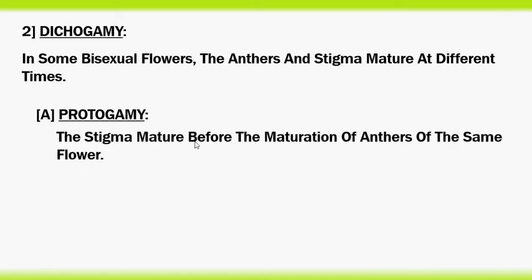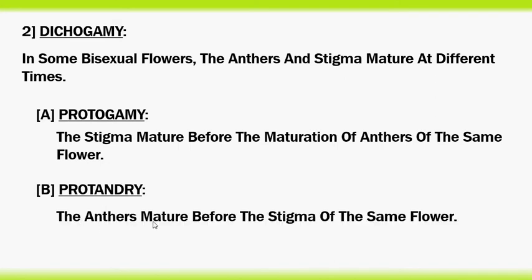The stigma matures before the maturation of anthers of the same flower. So stigma maturing earlier than anthers of the same flower is called protogamy. Protandry. The anthers mature before the stigma of the same flower is called protandry.